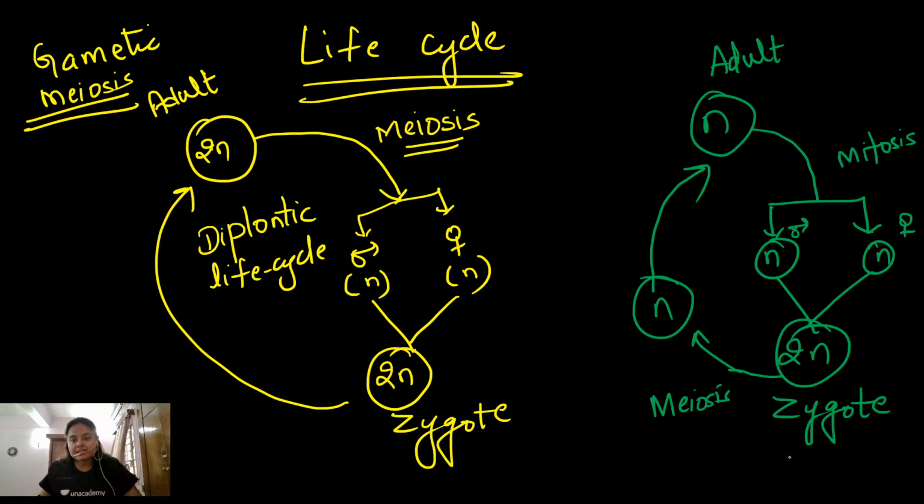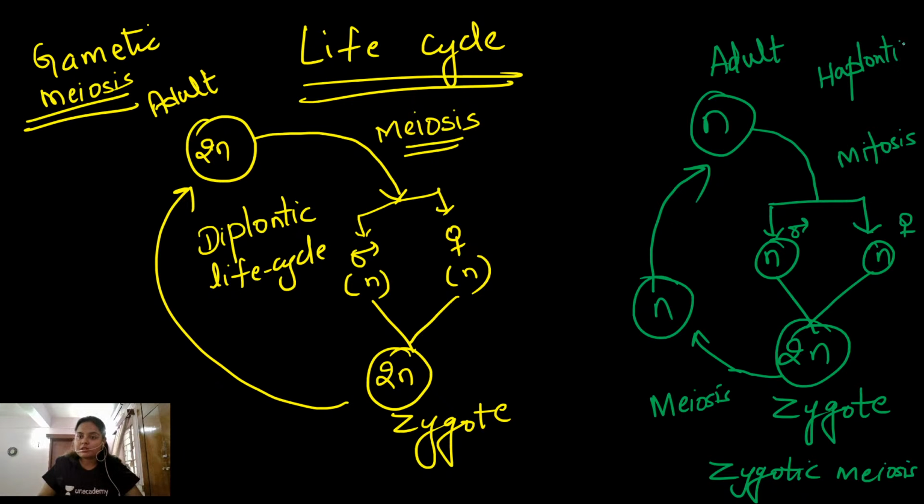Okay, and this type of meiosis is the zygotic meiosis. Why? Because here meiosis is taking place in the zygote itself, and such type of life cycle is known as the haplontic life cycle. Okay, only diploid cell is the zygote. Here only haploid cell is the gametes. So now you clearly know that in case of diplontic life cycle, gametic meiosis takes place, and in case of haplontic life cycle, zygotic meiosis takes place.